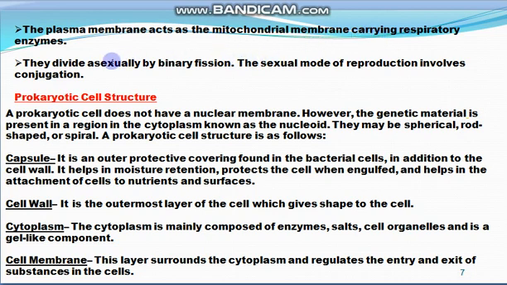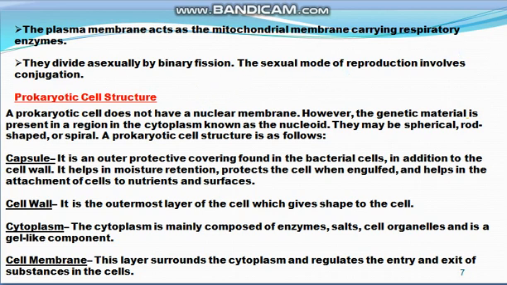And these prokaryotic cells divide asexually by binary fission, that is, they divide into two asexually, and the sexual mode of reproduction is only by conjugation. So these are the characteristics of the prokaryotic cell.